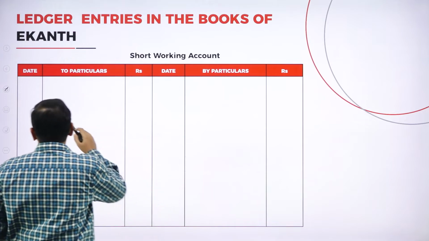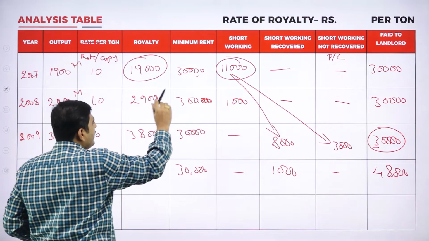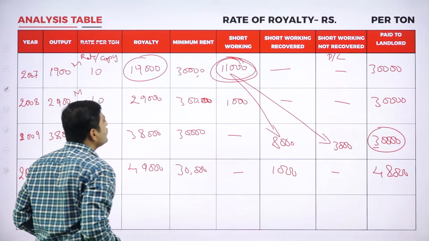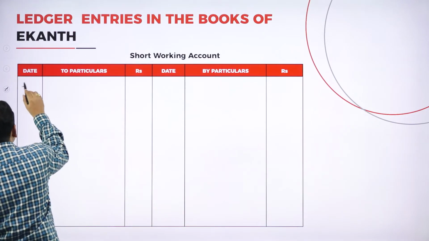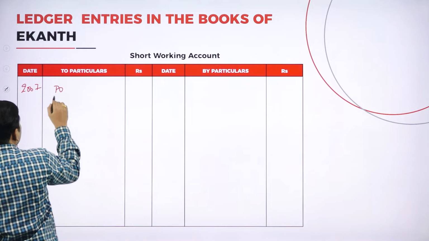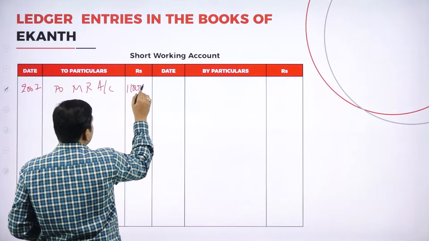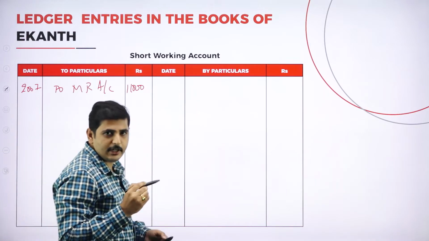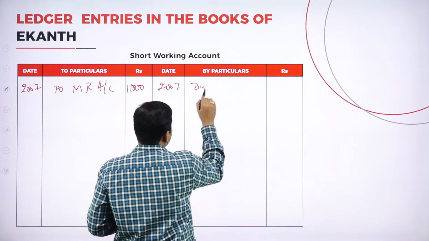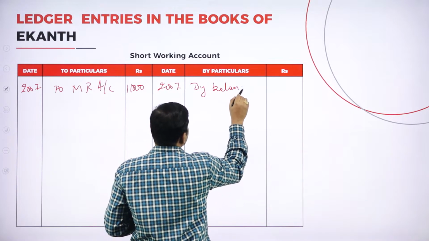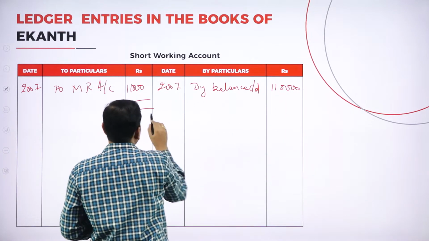Now come to the first year. We have the minimum rent of 11,000, and we have the short working to the extent of 11,000. So in the year 2007, to minimum rent account to the extent of 11,000 we have the short working. Could we recover the short working? No. So it will be transferred to next year by balance carried down 11,000. Both sides total 11,000, 11,000.